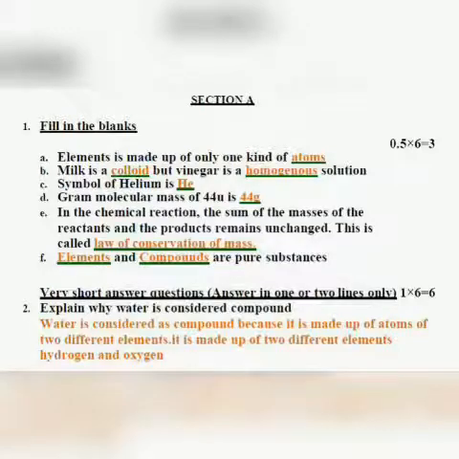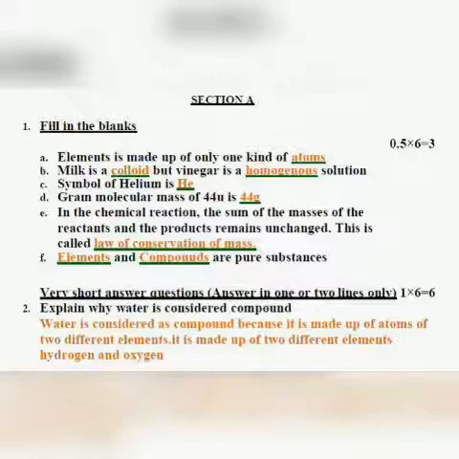Hello students. Today I will discuss the answers of the unit test with you so that you know your mistakes and you don't repeat them next time. Question number 1 is fill in the blanks. Element is made up of only one kind of atoms, because I have told you that elements have the same type of atoms, or the atomic number of all the elements is the same. About atomic number and mass number, we will discuss in the next chapter.